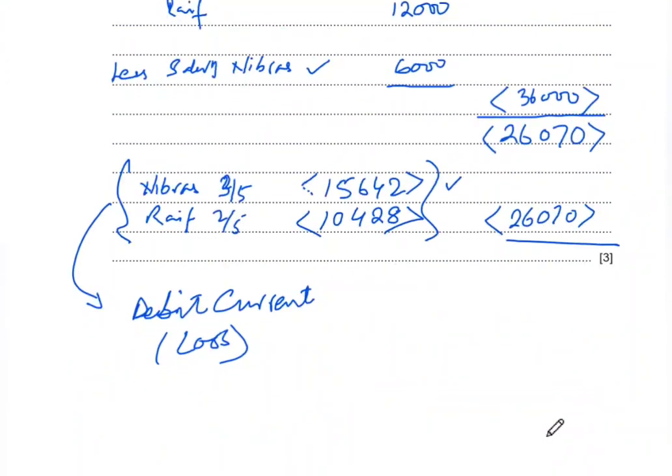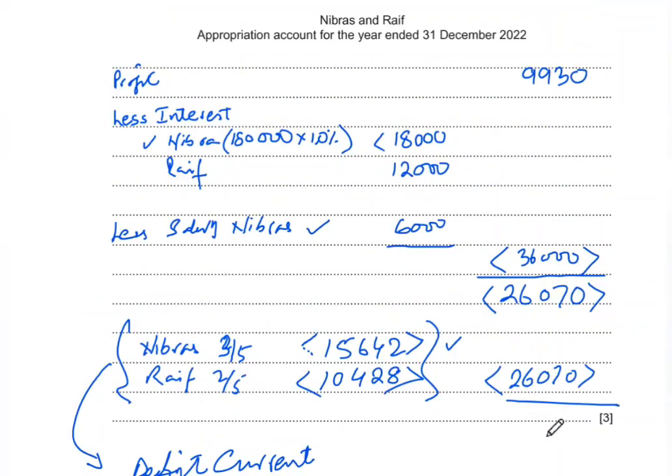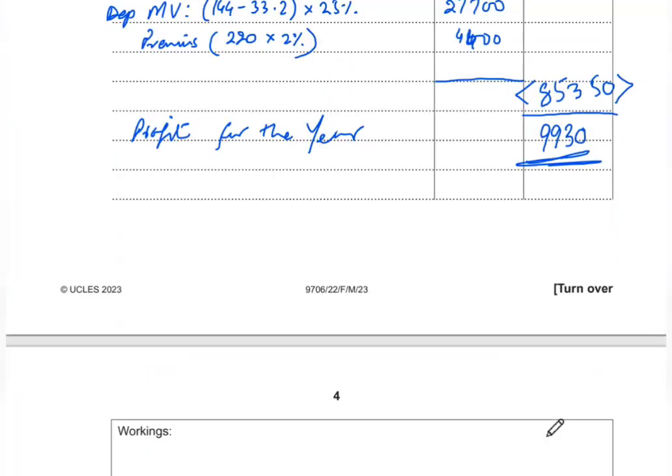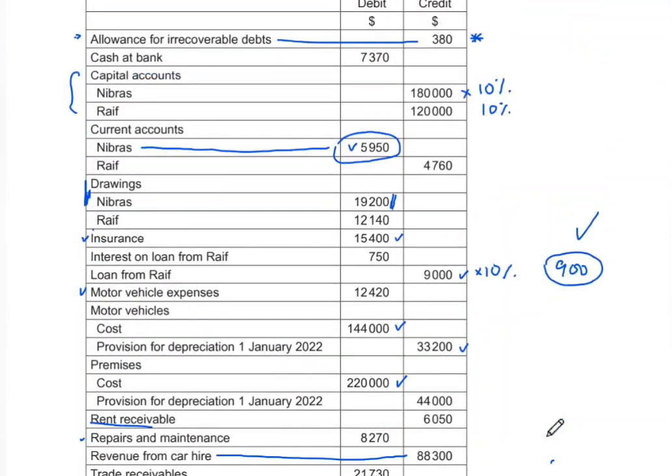However, there was this interest on loan that they were paying, and we know that when there is no agreement, we charge a 5% interest on loan. So there is a 5% interest on loan given. So there is a loan from Raif, that is 9,000.